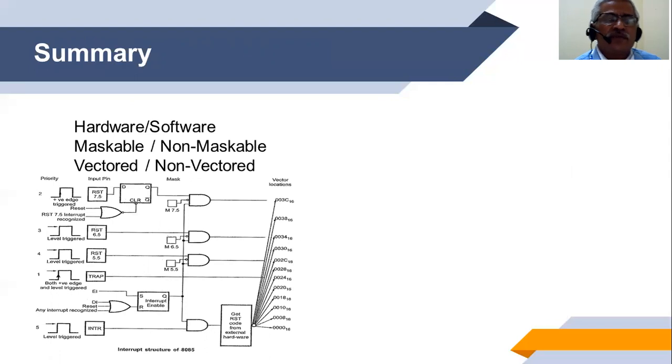So to summarize, we have seen the hardware and the software interrupts. We have seen the interrupts as maskable and non-maskable. We have seen the interrupts of type vectored and non-vectored. The meaning of vectored is that the program gets transferred automatically to a certain address, which is known as the vector address for the interrupt. Non-vectored means there is no mechanism with the 8085 to transfer the control to the ISR. The device has to supply its own address so that the control can be transferred to that address for service.